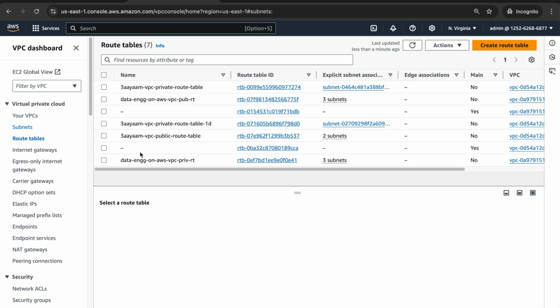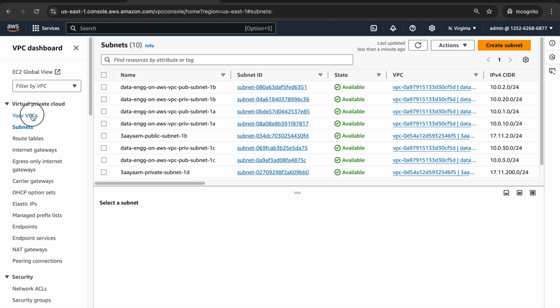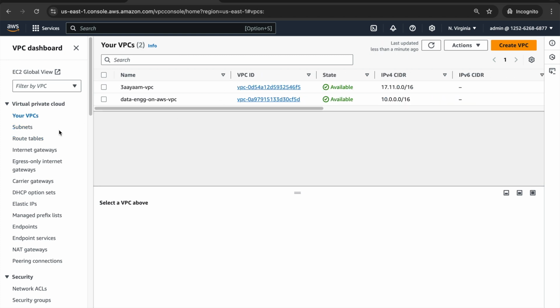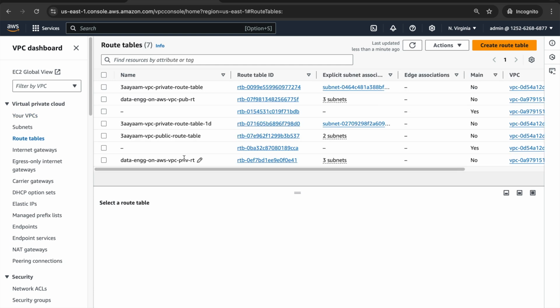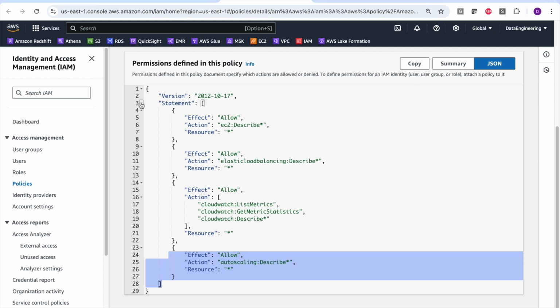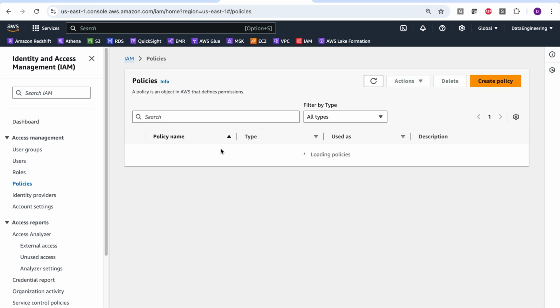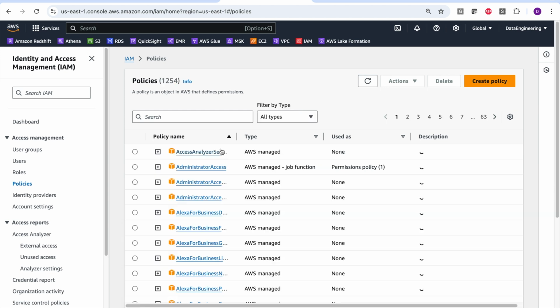I should be able to see the subnets. I should be able to see the VPCs. I should be able to see the route tables also in this particular account. So the reason I'm allowed is because I have been given read only access. Now what I have to do is create policies wherein I'll allow only create EC2 instance and not terminate the EC2 instance, and I'll attach that policy to this particular user.